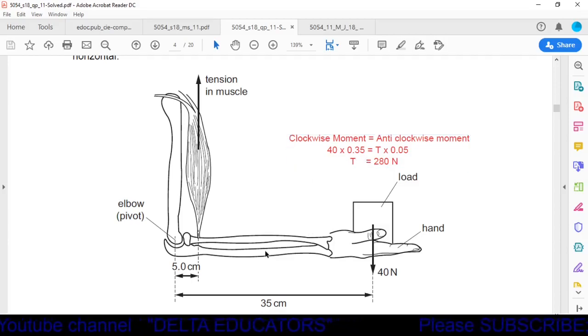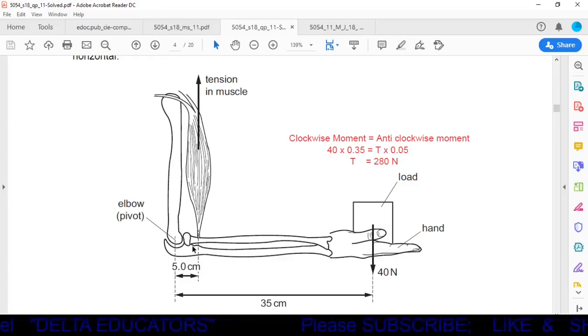Now what about the anti-clockwise moment? In anti-clockwise moment, the force is represented by the tension in the muscle that we have to calculate. From the tension to the pivot, the distance is given as 5 centimeter, that in meter is equal to 0.05 meter.